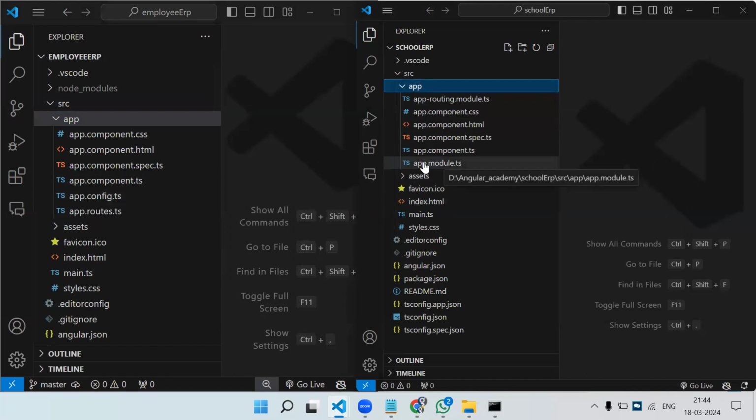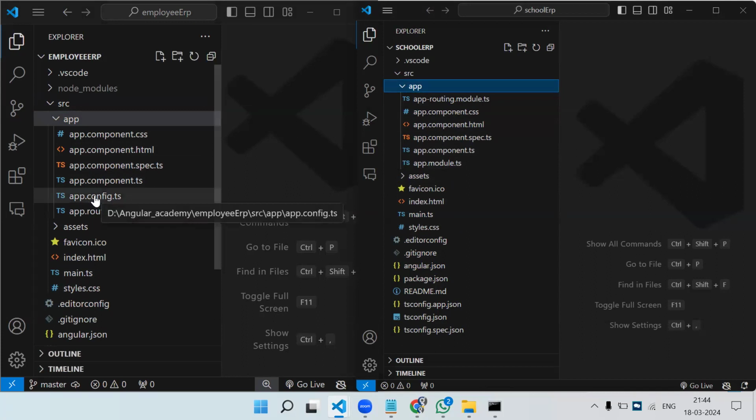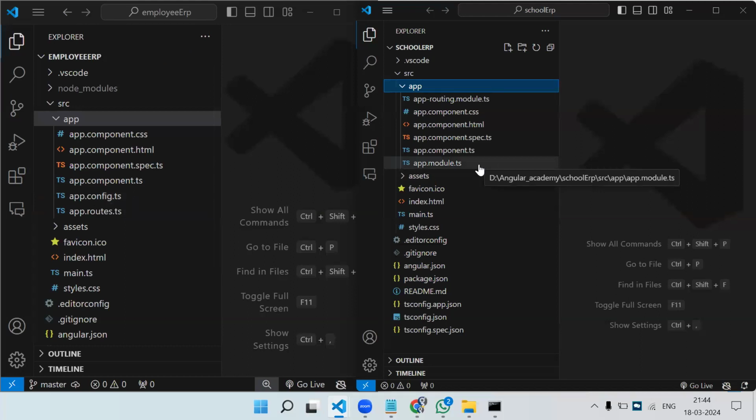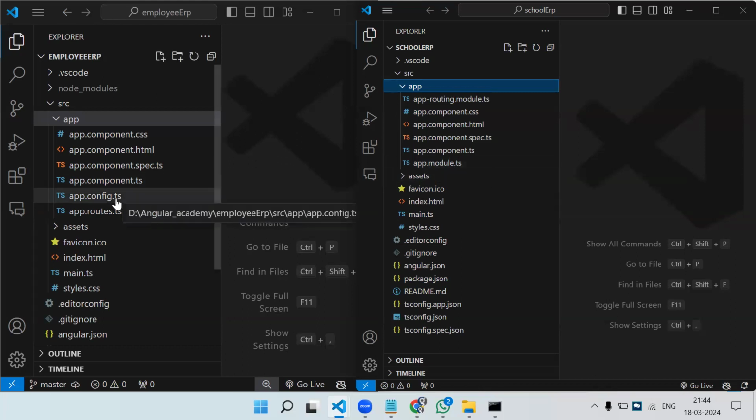So the app module file got replaced by appconfig. This is not a replacement, but just for basic understanding, we can say the app module file got replaced by appconfig. This is just a configuration file, it's not a module. But for now, we will consider that the app module file, which was there in the older version, got converted to appconfig.ts.